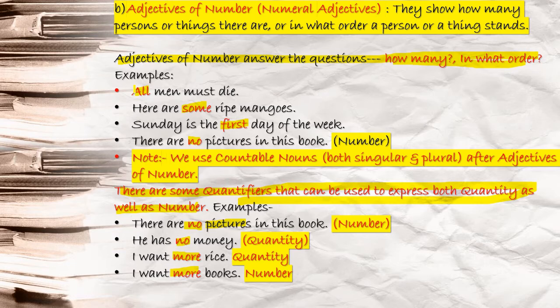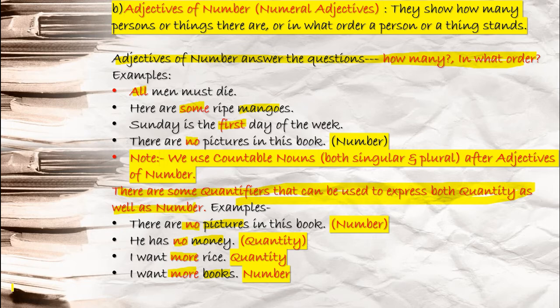You see examples. All men must die. How many men? You are talking about all men. Here are some ripe mangoes. I am not talking about ripe here. Ripe is your adjective. My main focus is just your adjectives of number. Some mangoes. How many mangoes am I talking about here? Some mangoes. One more thing I want to add here: while teaching you determiners, I told you that determiners must be followed by noun terms or adjective plus noun terms. So you see here, ripe is an adjective of quality. Sometimes you will find sentences where determiners come, but after that your adjective plus noun terms will also be there. So need not be confused here.